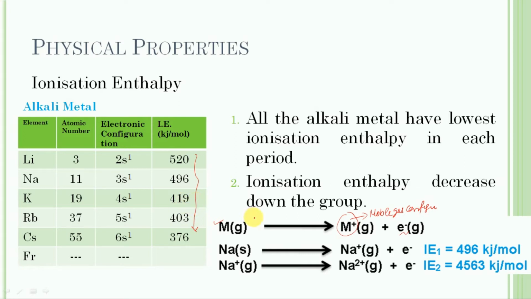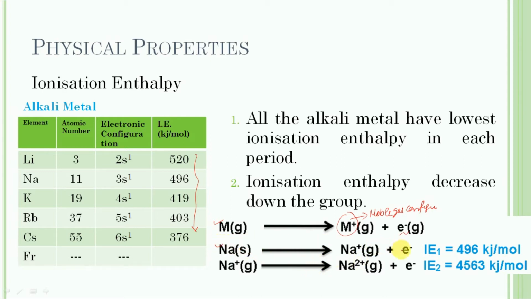The second ionization enthalpies of alkali metals are very high, and it is due to the fact that when an electron is removed from an alkali metal, they form monovalent ions, and these monovalent cations have a very stable electronic configuration, and therefore it becomes very difficult to remove a second electron from the stable noble gas configuration. So let us consider the case of sodium.